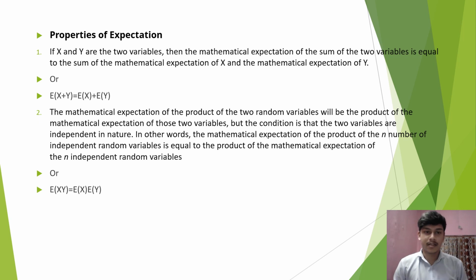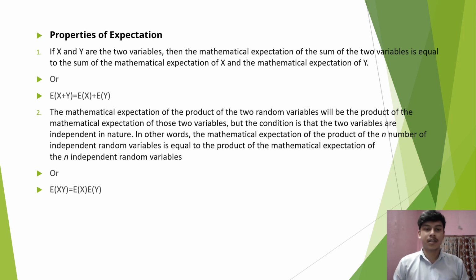Properties of expectation. Number 1. If x and y are two variables, then the mathematical expectation of the sum of the two variables is equal to the sum of the mathematical expectation of x and the mathematical expectation of y, or E(x plus y) equal to Ex plus Ey.